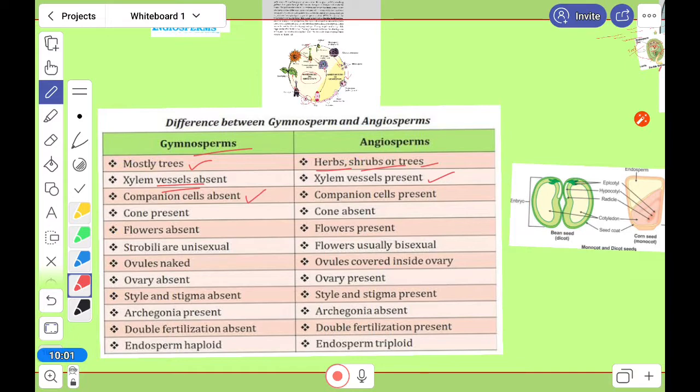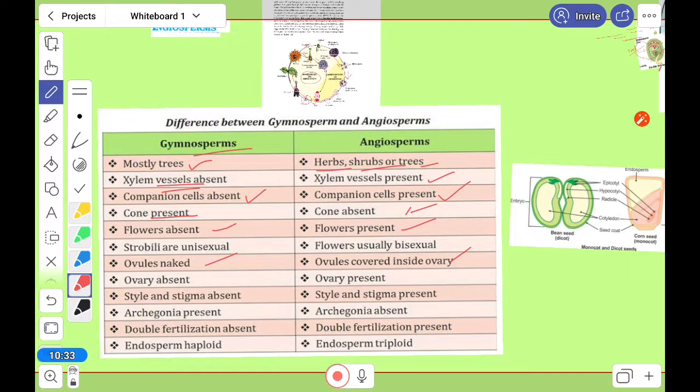Companion cells are also absent, but here they are present. Cones, that type of special structure, are not there here. Flowers are absent in gymnosperm, but present here. The ovule was naked, and here it is covered by the ovary. So ovary absent, ovary present. Okay, so these are a few important characters. Please stop this video and write all this in your copy.